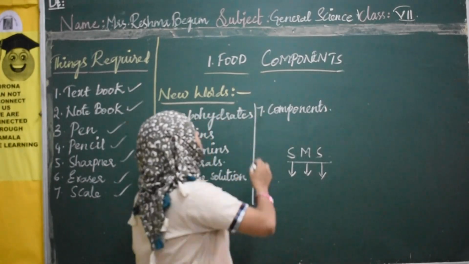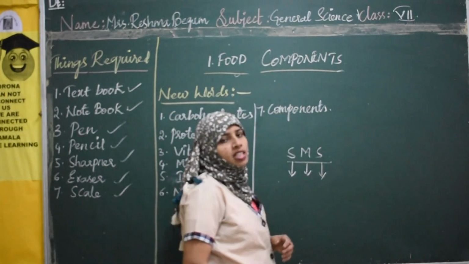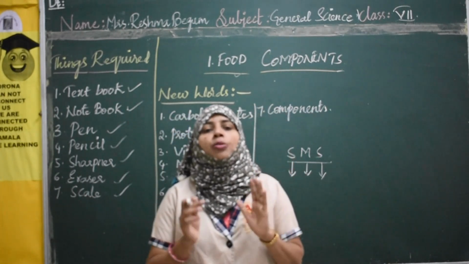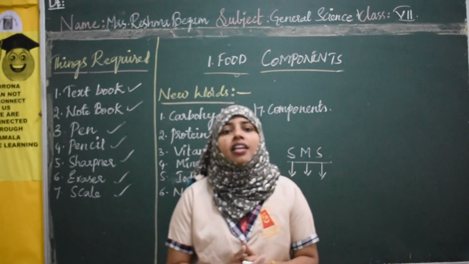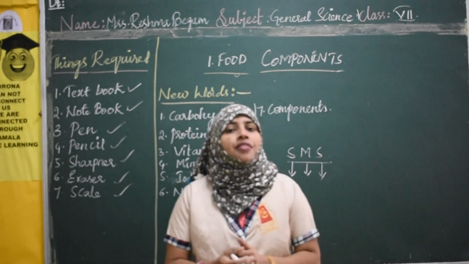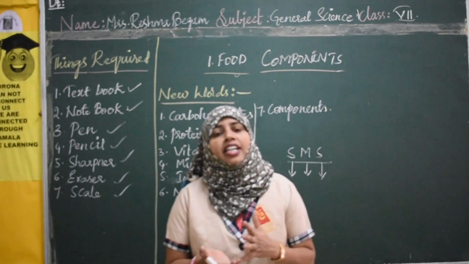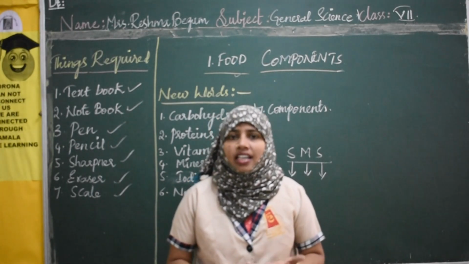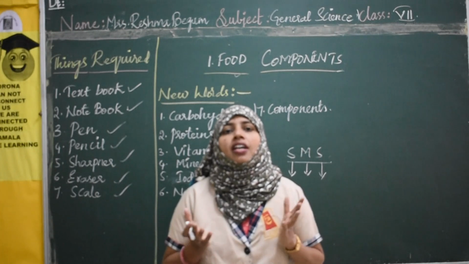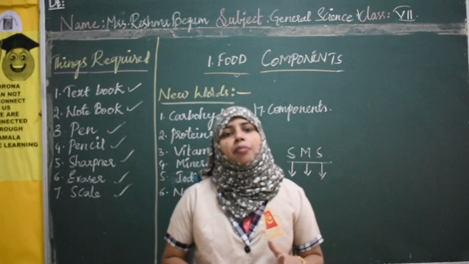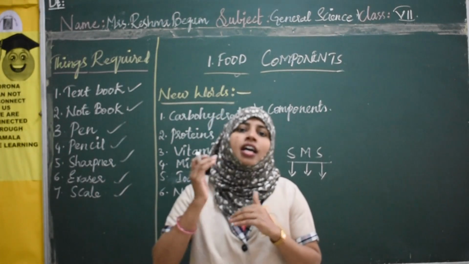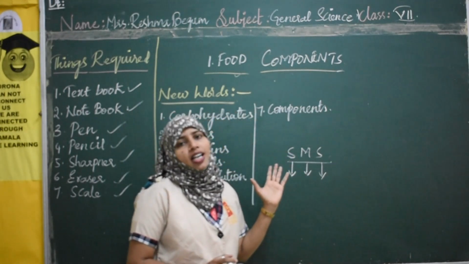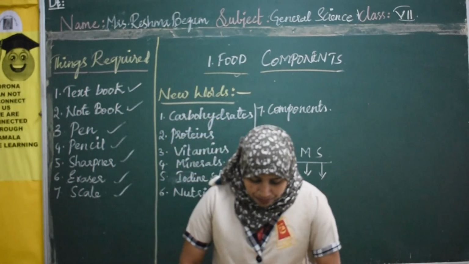Now everybody knows what is food. Now what do we mean by components? Components are nothing but nutrients. You might have learned from your earlier classes, from primary level, that we have different nutrients like carbohydrates, proteins, vitamins, minerals, fats, roughages or dietary fibers. These all are present in our food items. Every food item may contain one or the other nutrients in variable quantities, right? So today let us start our lesson with food components, right?